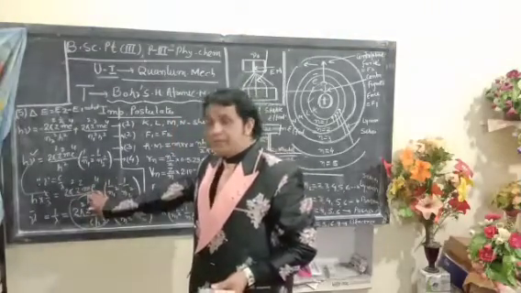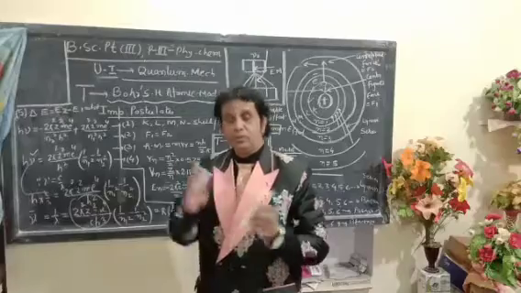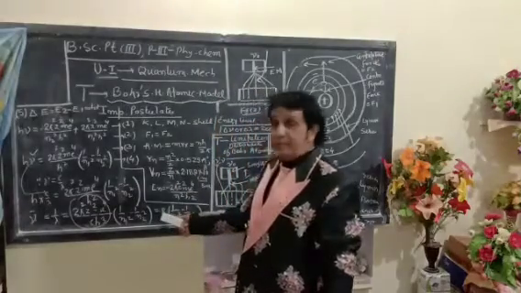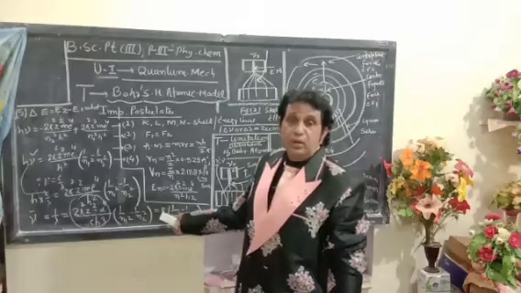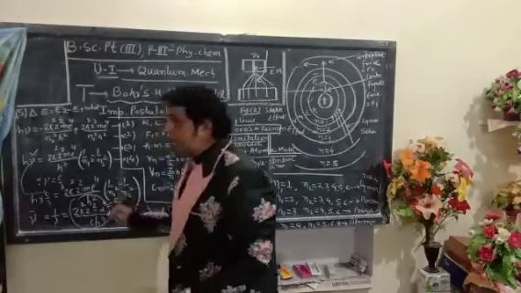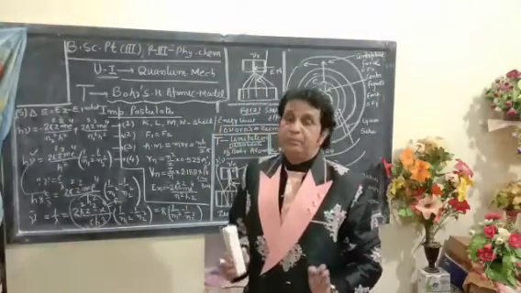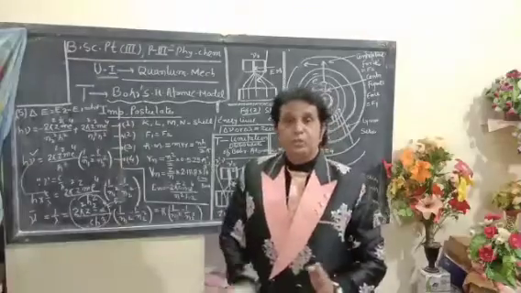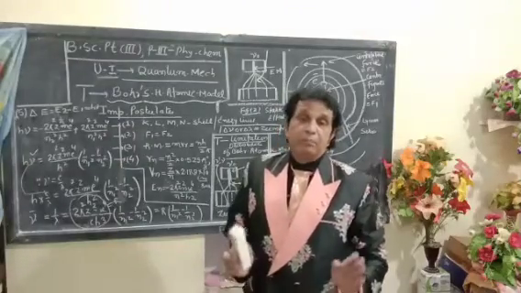This whole constant quantity gives a new quantity, which is denoted by R, and R denotes the Rydberg constant here. These were the fifth postulate of Bohr's atomic model theory.